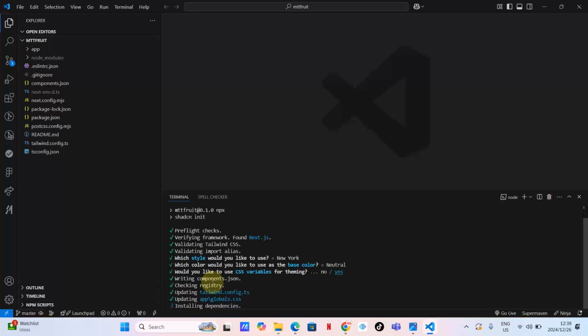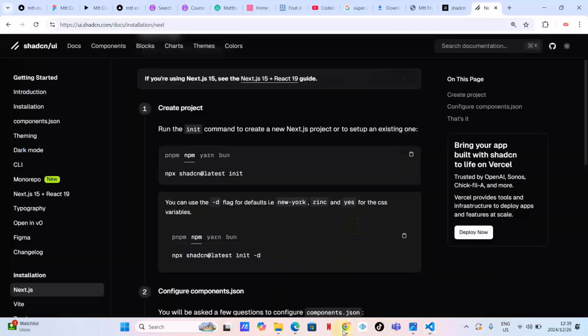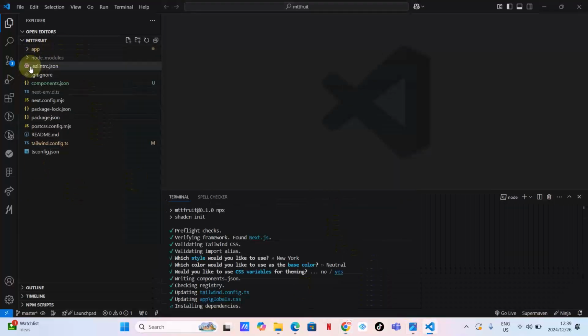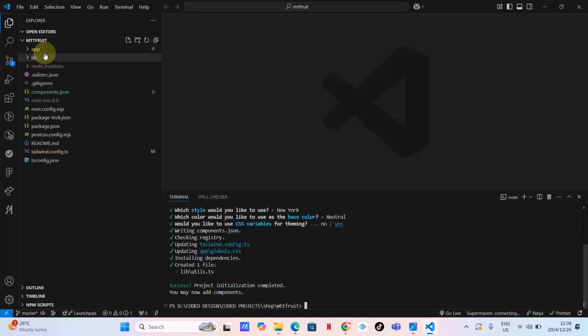One might ask, why are we starting with ShadCN? ShadCN has the potential to override some of our files. Imagine us setting up a lot of things, such as styles, tailwind config and colors, and then we install ShadCN later, only to find out that it overrides and deletes some of those files and puts its own files there. It would be a waste of time, so that's why I'm starting with ShadCN.